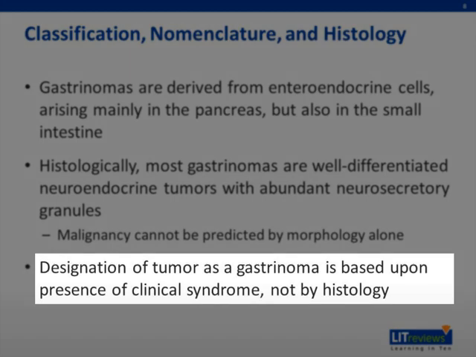As with other pancreatic neuroendocrine tumors, the degree of malignancy cannot be predicted by morphologic appearance alone. The cells produce abundant neurosecretory granules, with gastrin being the predominant peptide within the secretory granules of gastrinoma cells. The designation of the tumor as a gastrinoma is based upon the presence of a clinical syndrome that results from tumor production of gastrin, and not by its morphologic appearance or the presence of gastrin in the secretory granules. If a tumor stains for gastrin, but does not produce symptoms of Zollinger Ellison syndrome, it should not be considered a gastrinoma.